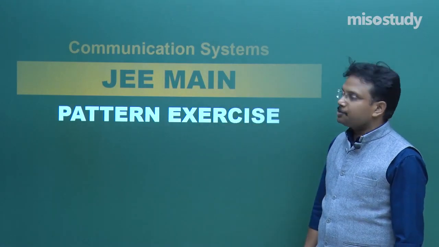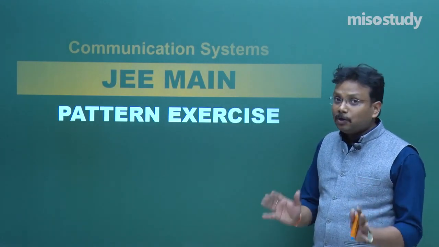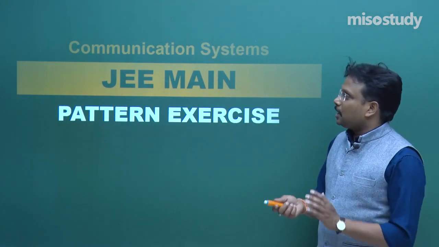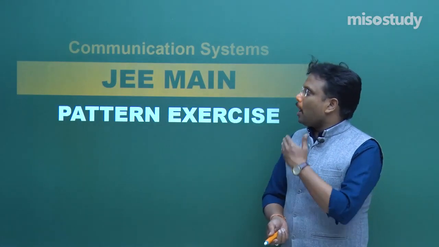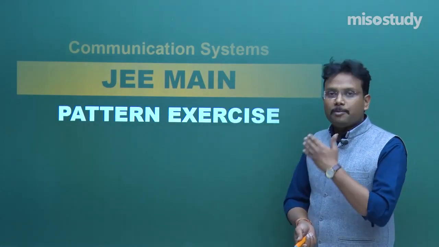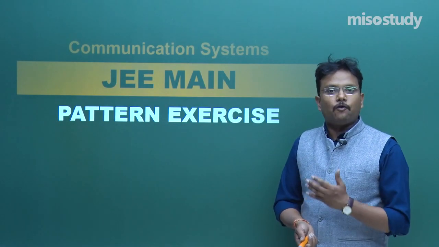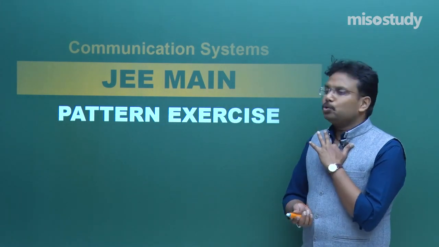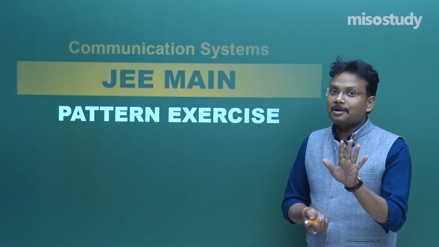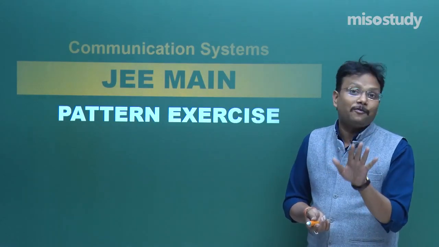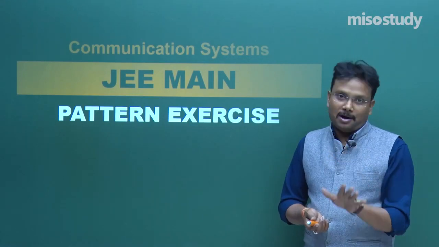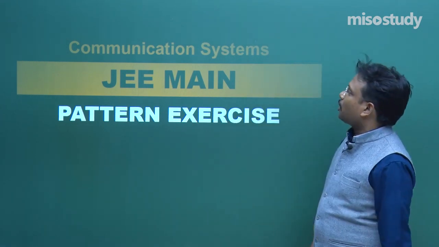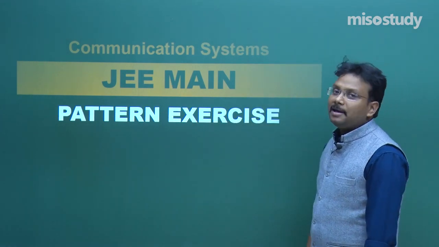This chapter, communication system, is very important and it is also a very simple chapter. So, as I start discussing various problems one by one, you should try to focus, and by this means you may ensure roughly 2 to 3 questions, around 10% or less than 10% weightage. So, nearly 8 to 12 marks. With this positive aspect, let us start this discussion of communication system JEE Main pattern exercise.